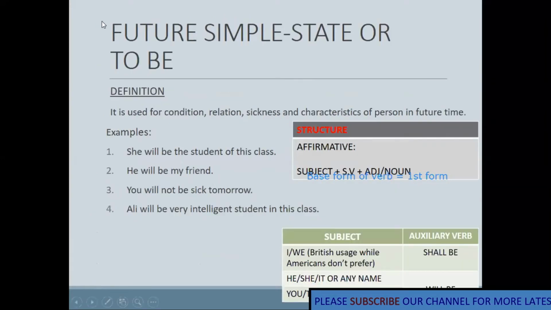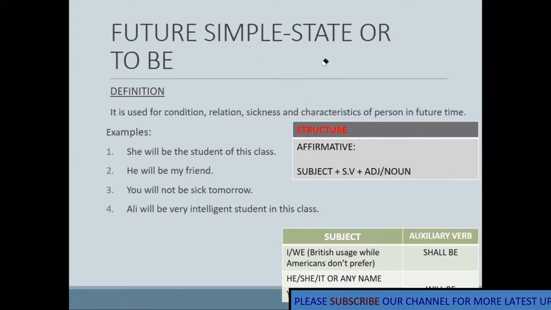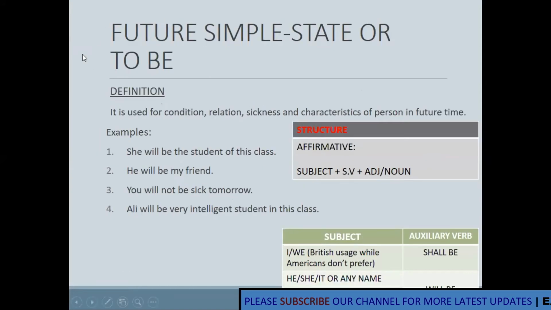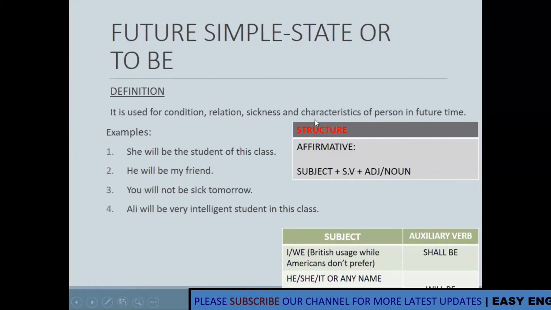Now it's time to learn about the future simple as a state. As we have discussed the state in present tense and in past tense, in this tense we will also discuss it. Future simple state, or to be. State is recognized by the to be. Instead of saying state, you can say to be. We use a state for condition, for your relation, for showing your sickness, and also for characteristic. Today we are talking about state in the future tense.